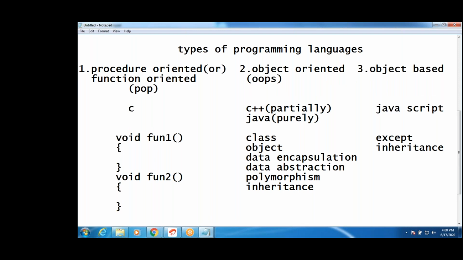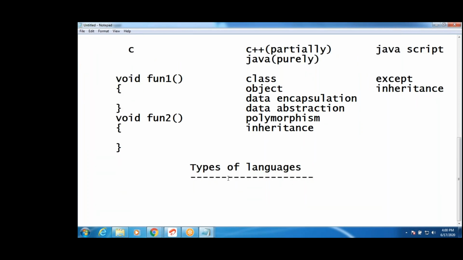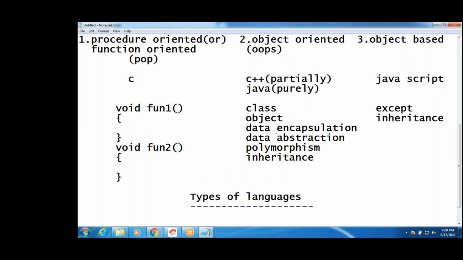Types of languages. What are the types of languages?